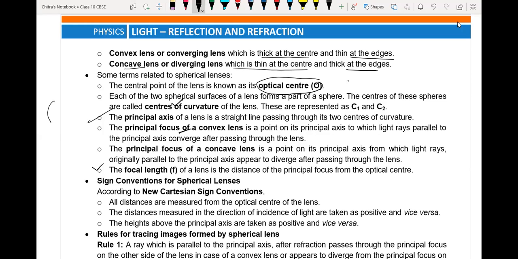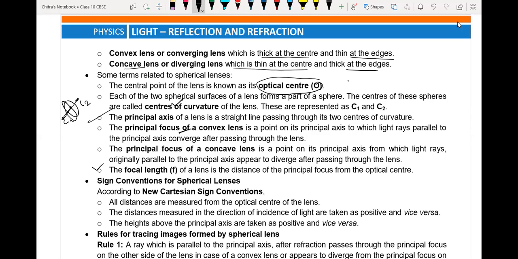Suppose here we have one sphere and here we have another sphere, so the distance from here to here will be the radius. This is C1 and this is C2, the centers of curvature for that lens.